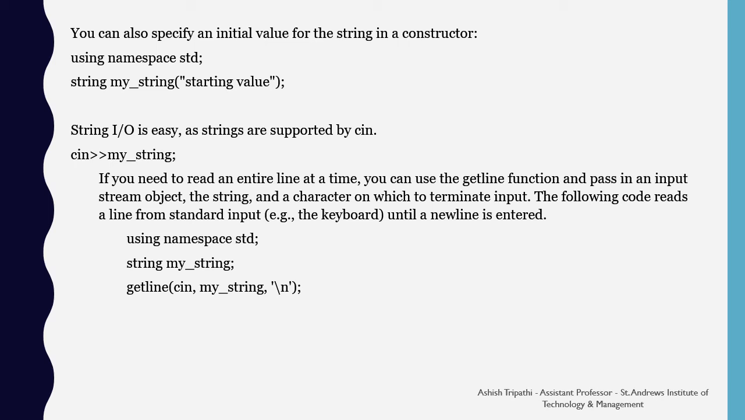String input output is easy as string can be supported by the cin operator. So if you need to read an entire line at a time, you can use the getline function and pass it an input stream object, that is cin, the string, and a character on which to terminate, that is \n. The following code reads a line from the standard input. Likewise, we have the getline function. We have passed cin, myString, and \n as the parameters to this function. It will read out the complete line from the stream cin.